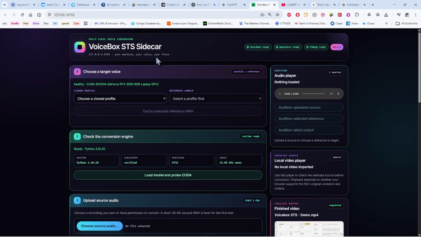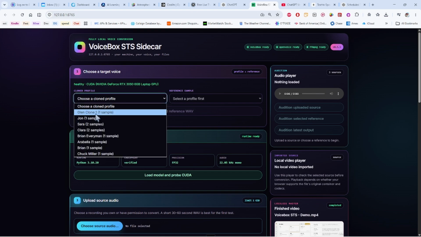So I can look over at the Voicebox application, and I can choose a clone profile that I have, and I have many of them. Here's my clone. There's that John that we listened to. There's Sarah, Clara, Brian, Everyman, Arabella, Brian, Chuck Miller. John down to Chuck Miller were all created using outputs from 11 Labs. I'm a big fan of 11 Labs, but they're expensive, especially if you want to do a whole video and change out the audio. It really does add up. So I wanted something cheap. I'm going to select John.